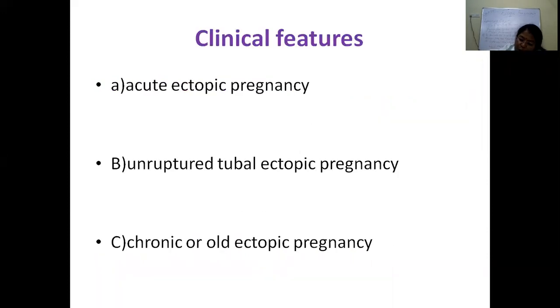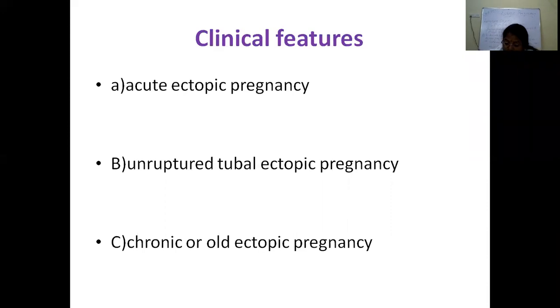Sometimes there can be formation of a pelvic hematoma or hematocele. But sometimes with this ectopic pregnancy there is slow release of products from the ruptured end. It is not very fast, and it leads to the formation of a mass, which leads to chronic ectopic pregnancy. Here the patient will usually feel recurrent pain in the abdomen, and will usually present with chronic pelvic pain.